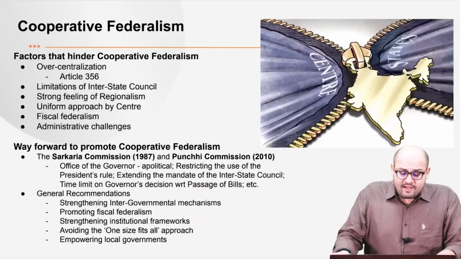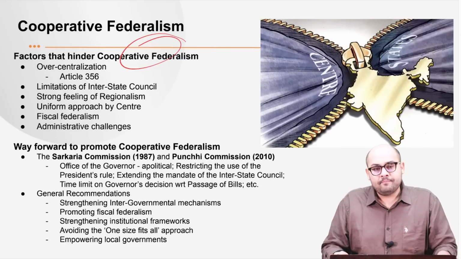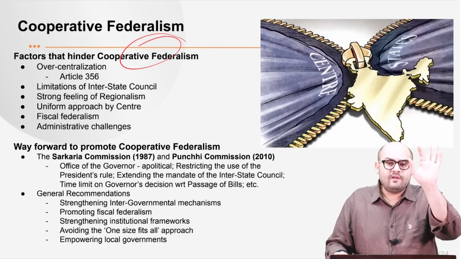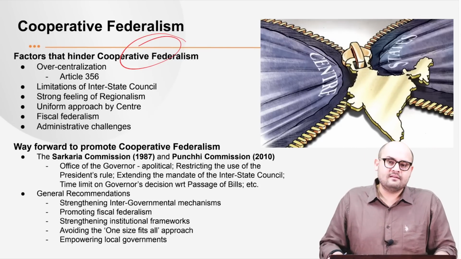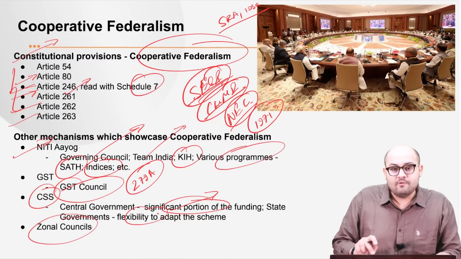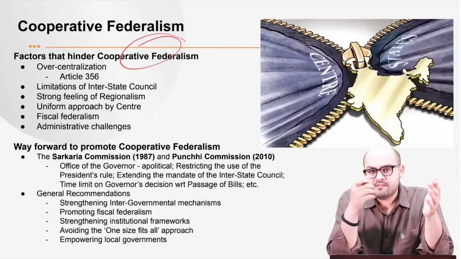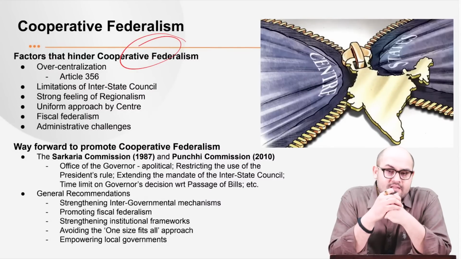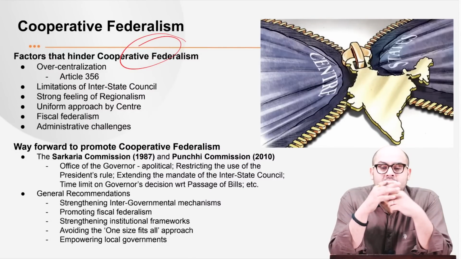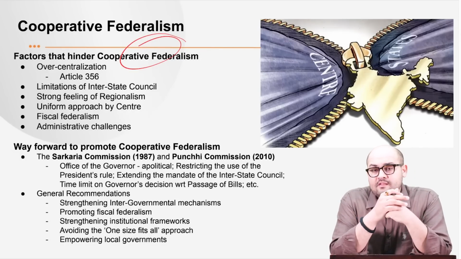Now, what are the factors which hinder cooperative federalism in India? The very first is overcentralization. What do you mean by that? See, I just told you that we have Article 246 read with Schedule 7. Now, as I said, we have three lists: the union list, the state list, and the concurrent list. First of all, the union list has more items when you compare it with the state list.